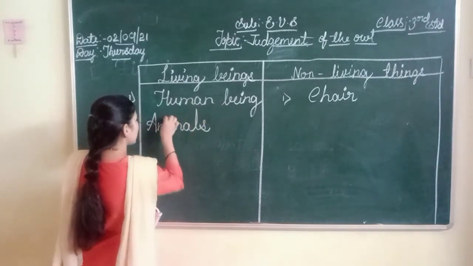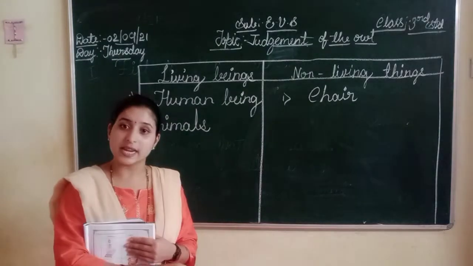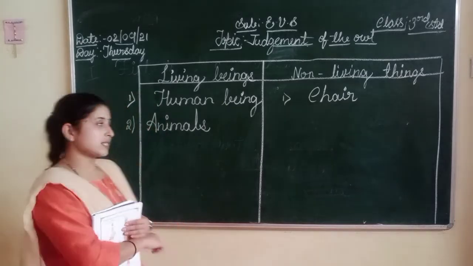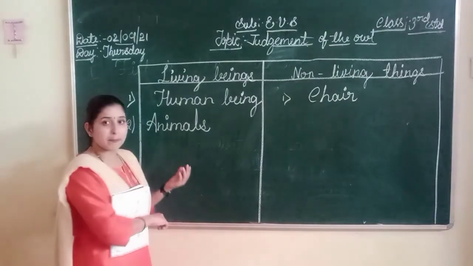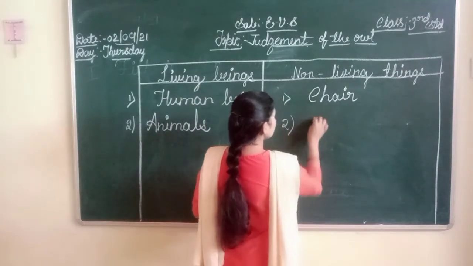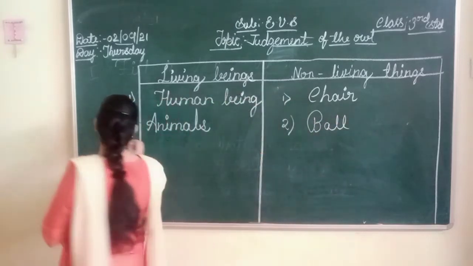Second, animals. Animals can move from one place to another place. Animals can respire. Animals can feel. Right? Yes. So animals are also living beings. Next, here we can write ball. B-A-L-L. Ball. Non-living thing.